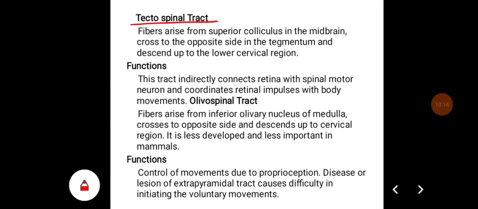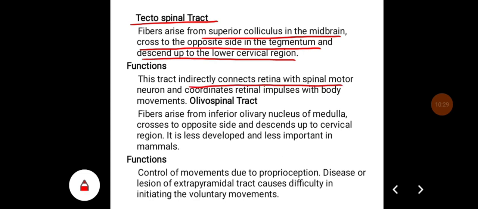Tectospinal tract. Fibers arise from the superior colliculus in the midbrain, cross to the opposite side in the tegmentum, and descend up to the lower cervical region. And their important functions, they indirectly connect the retina with the spinal motor neuron and coordinate the retinal impulses with body movements.